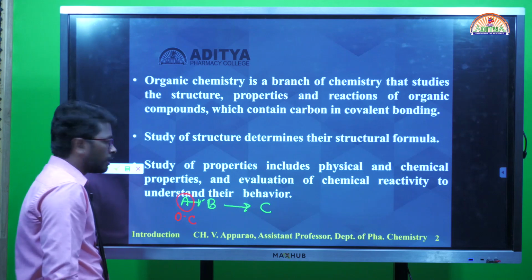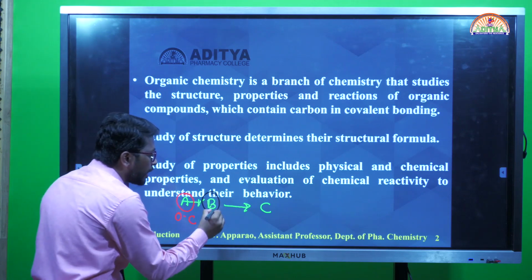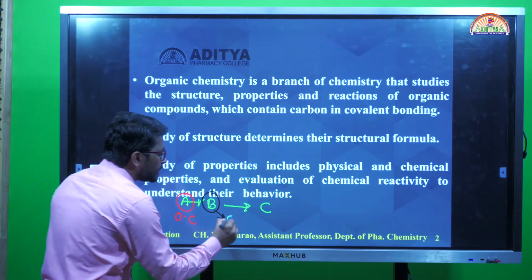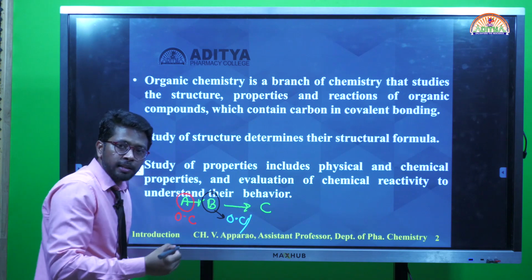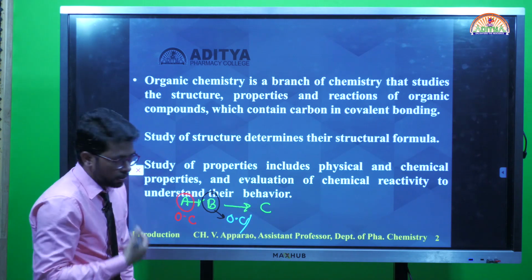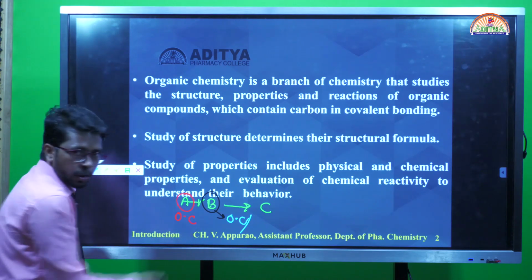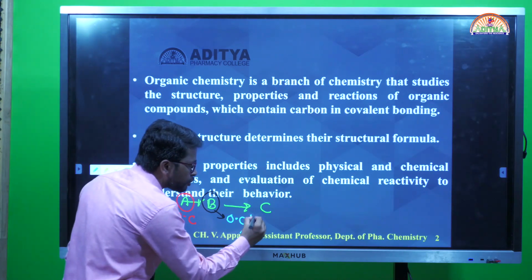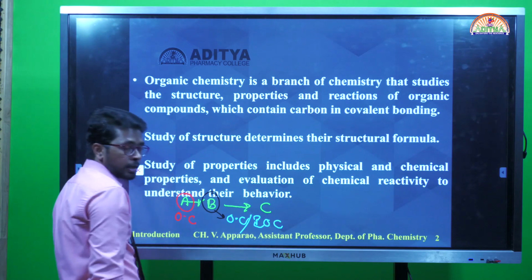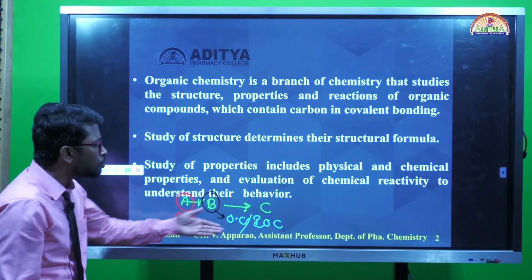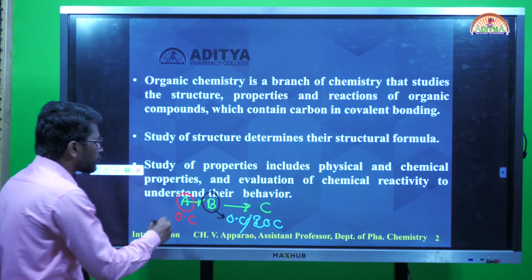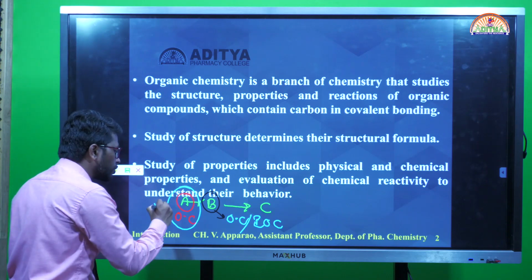And the second one may be an organic compound, in which case the entire chemical reaction is between two organic compounds, or else it can be an inorganic compound also. There are two options, but one organic compound is a must.